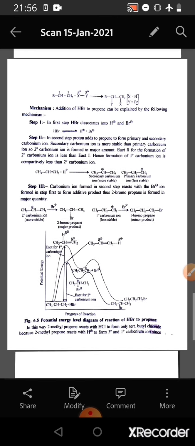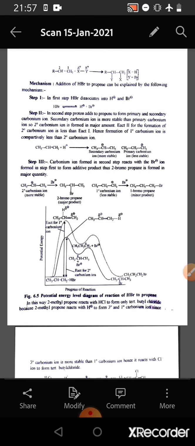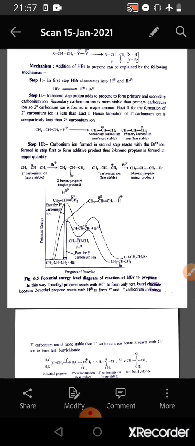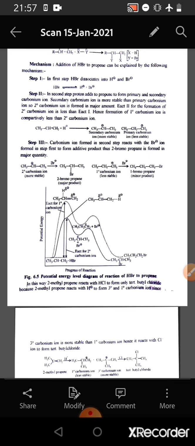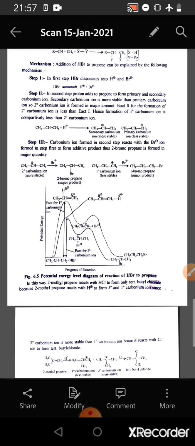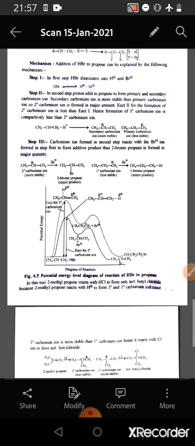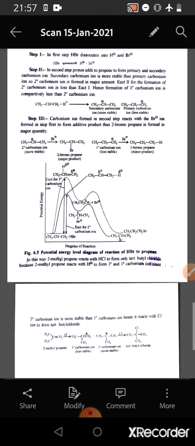Now if we come to the third step, the carbonium ion that is formed in the second step reacts with the bromide ion which is formed in the first step, and the addition product is formed. So here we have seen that the secondary carbonium ion is formed in a major percentage as compared to the primary carbonium ion. Hence, 2-bromopropane is formed as the major product.